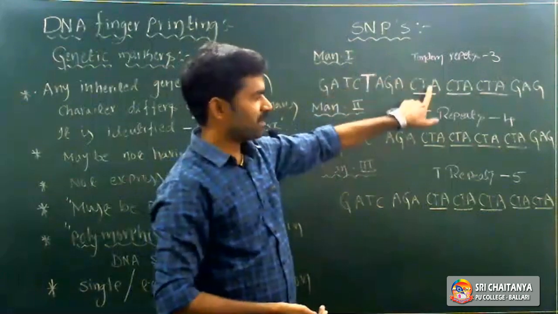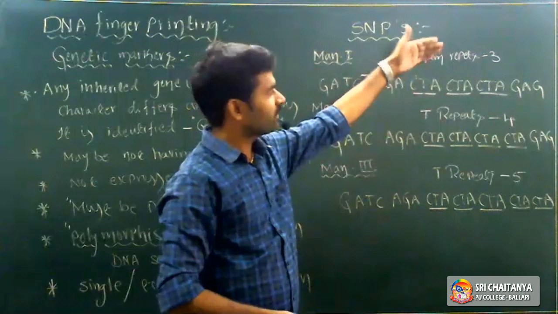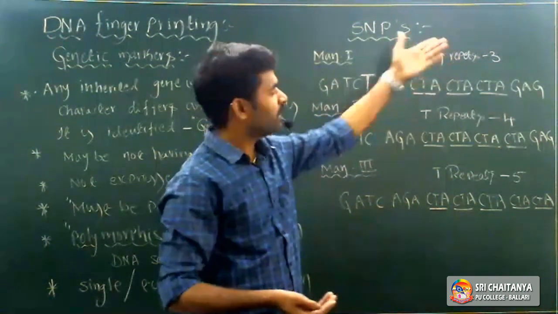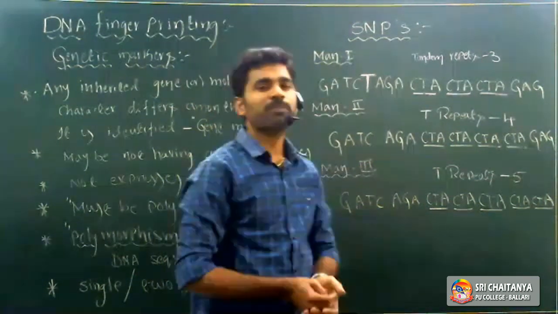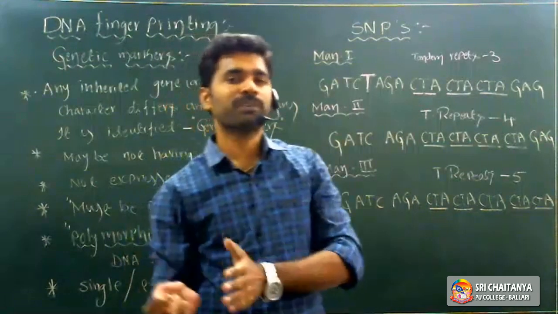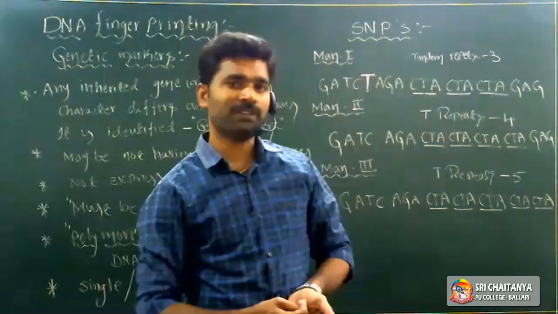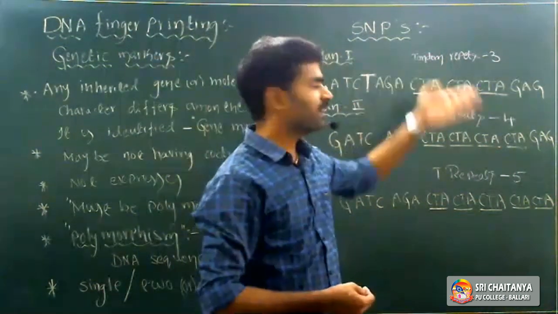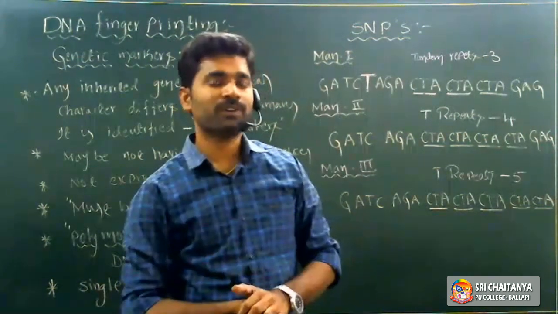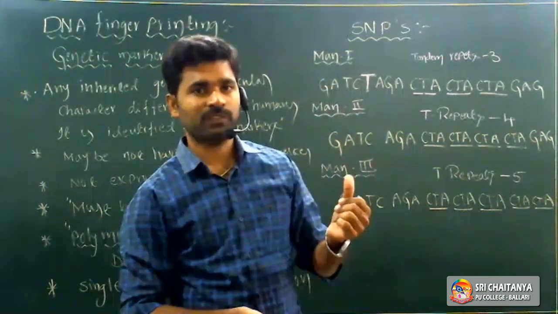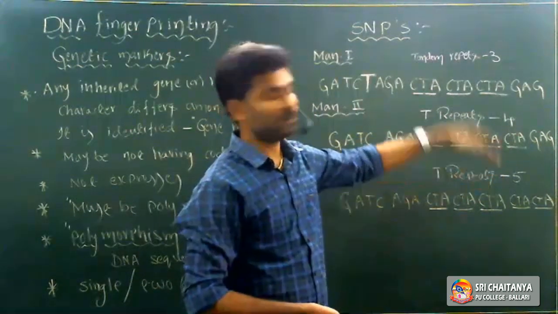The tandem repeats are repeated units, and the repeated units vary from person to person, right? In the first person, the tandem repeats may be 3. In the second person, 4. In the third person, 5. So the repeated units also vary from one person's genetic material to another's. So based on the tandem repeats, we can easily identify persons, right? Why? Because the tandem repeats vary from one person to another, like fingerprints.